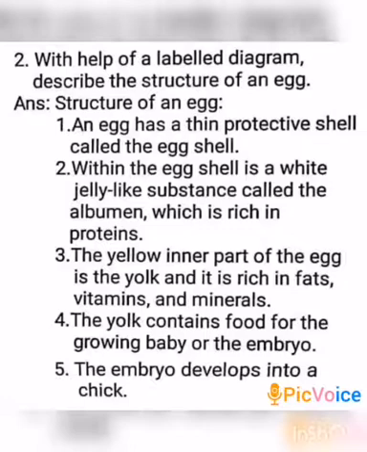Once again I repeat the answer. First write the heading. Structure of an egg. First point. An egg has a thin protective shell called the eggshell. Within the eggshell is a white jelly-like substance called the albumin, which is rich in proteins. The yellow inner part of the egg is the yolk, and it is rich in fats, vitamins, and minerals. The yolk contains food for the growing baby or the embryo. Then the embryo develops into a chick.